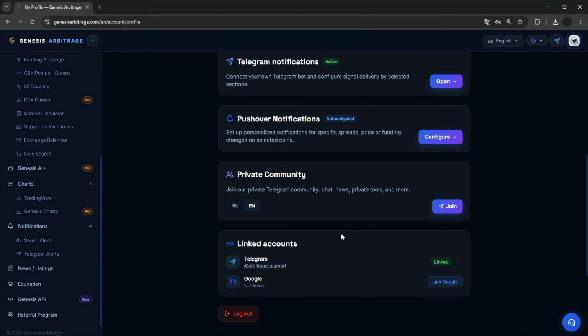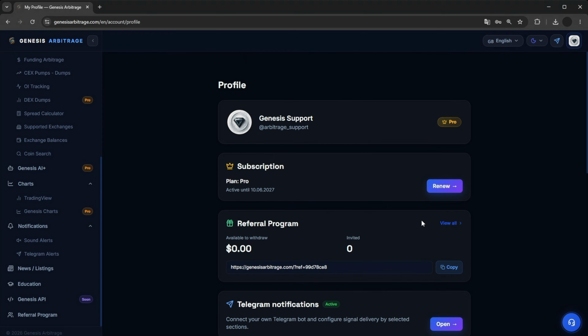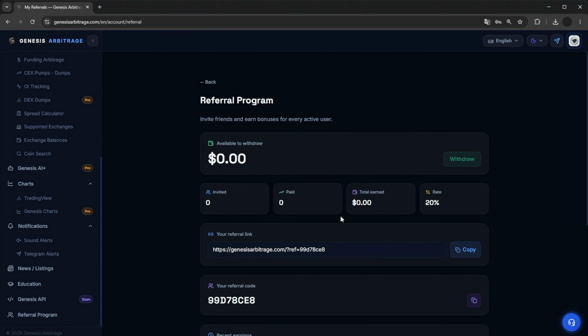Besides everything, the project has a private community in Telegram, so you can pick your preferred language and join the community to chat, discuss specific spreads, and receive fresh information from the users of our project. And the final thing to note is the referral program, offering the chance to get up to 30% of the purchase amount from your referrals. It's all fully automatic and convenient.